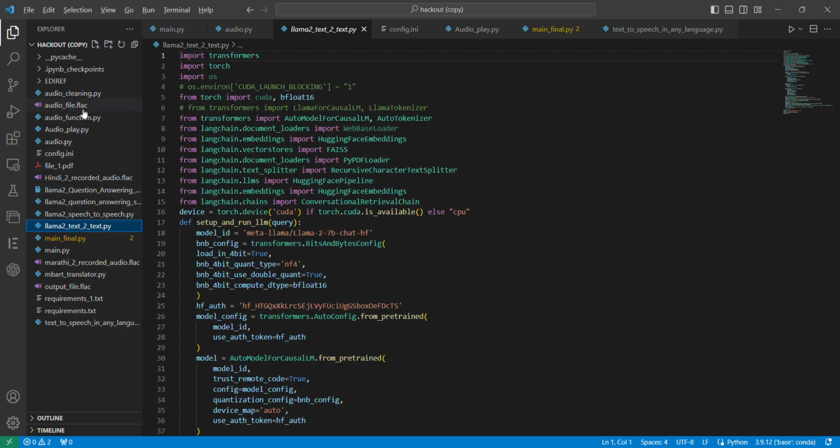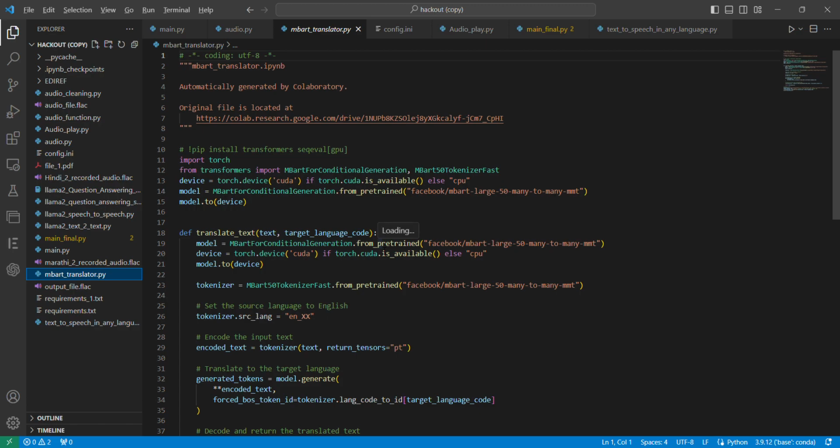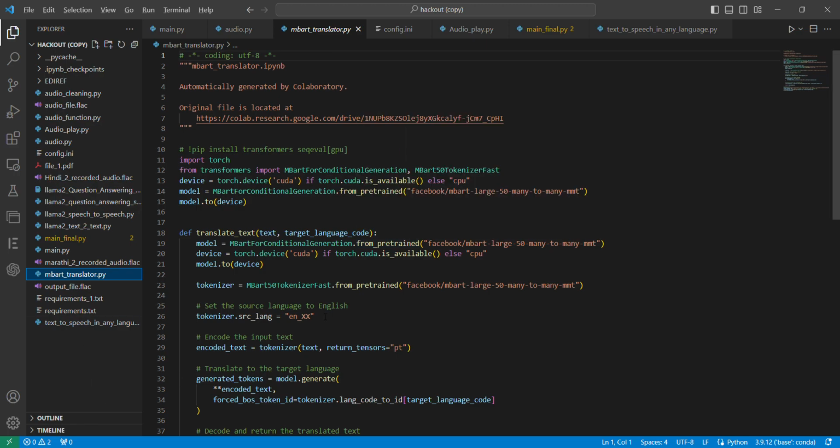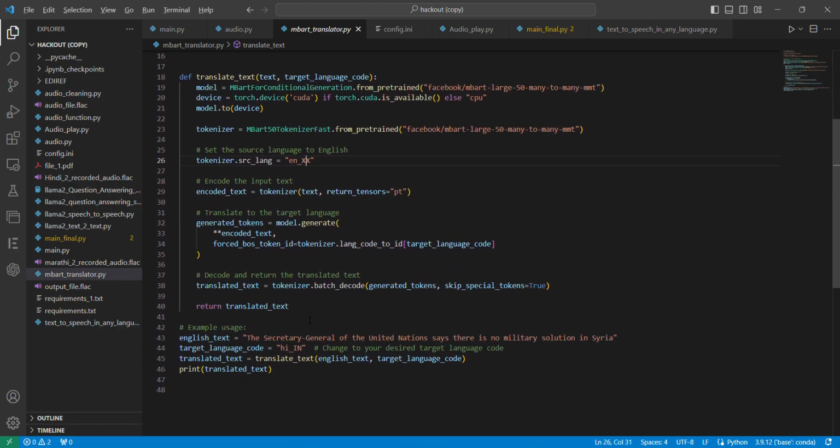If we discuss our next task here, basically translating, in this model we are translating that audio text in the English language that we have got from the Llama model into the desired language in which the user has put their query, or the user language. Our source language is English, and we have converted our language into Hindi.